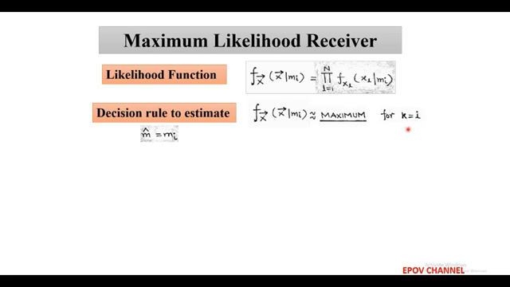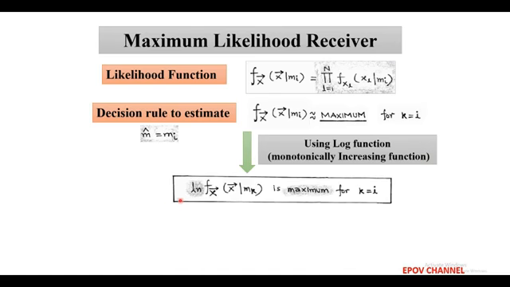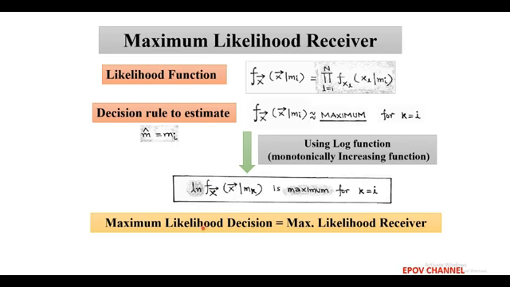So it is convenient to take the natural log of this likelihood function as it is a monotonically increasing function, and now the decision rule becomes the natural log of the conditional PDF being maximum for k equals i, and this is called the maximum likelihood decision. So the receiver corresponding to this maximum likelihood decision is called the maximum likelihood receiver.